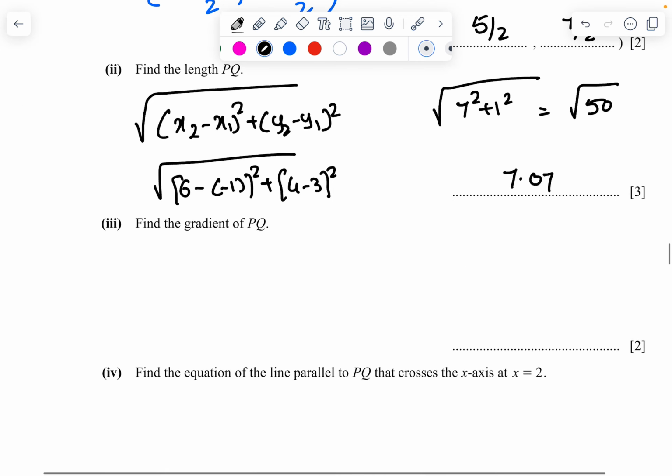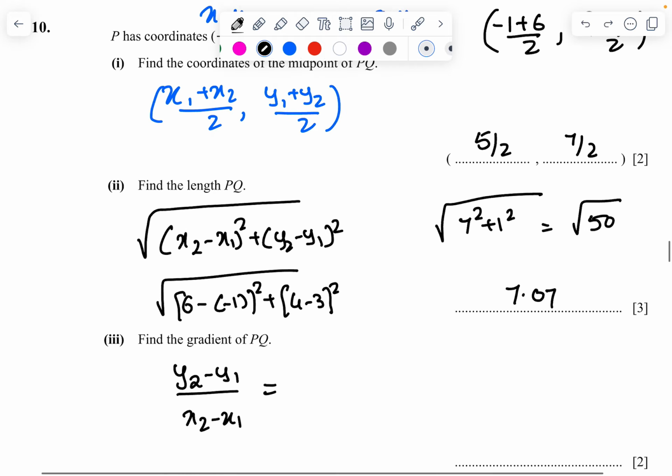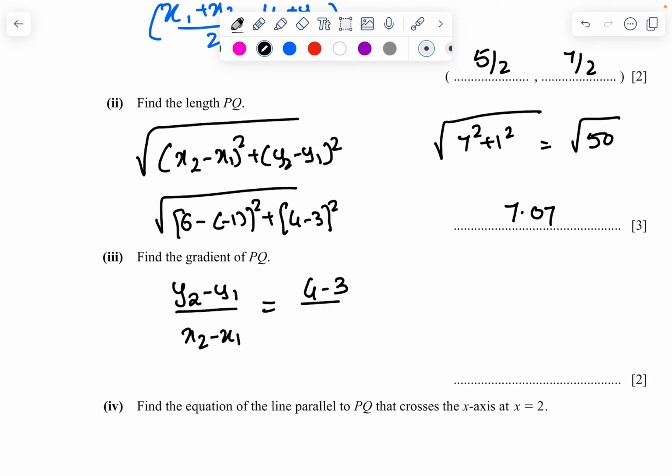Find the gradient of PQ. So the formula is y2 minus y1 by x2 minus x1. So y2 is 4, minus 3: 4 minus 3 divided by 6 minus of minus 1, which is going to be 1 upon 7. So the gradient is 1 upon 7.